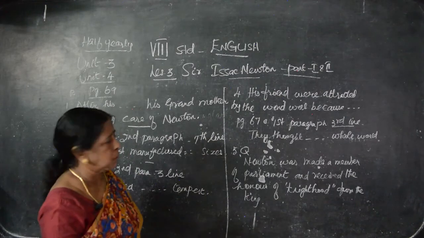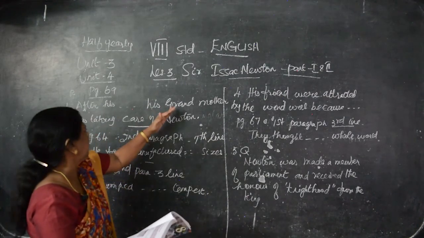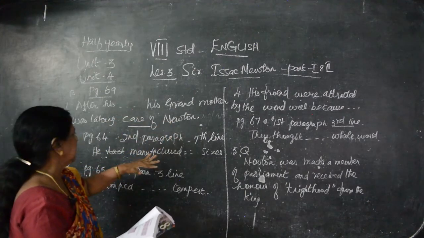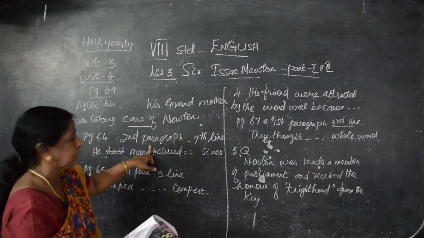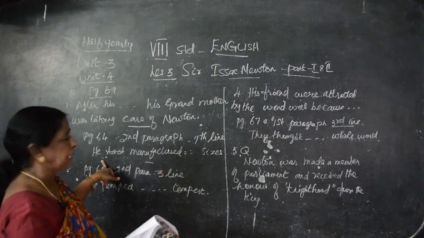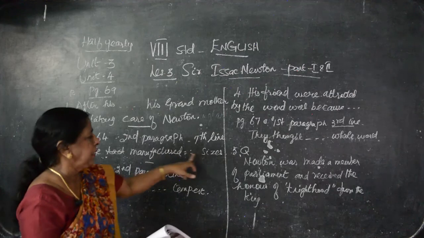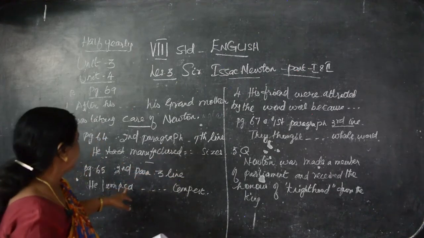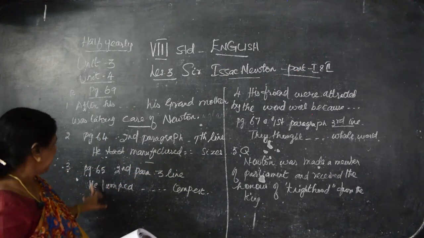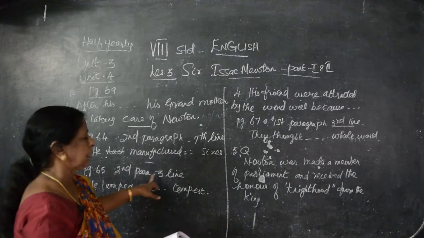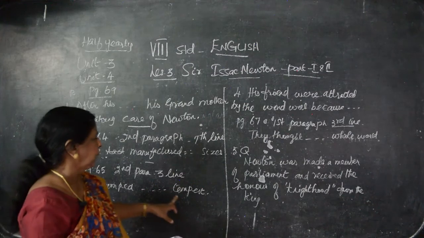Now, children, I gave 5 questions and answers. I think you would have understood better. First question: grandmother was taking care of Newton after his father's death. Second, I said second paragraph, seventh line. This is the beginning line, E. E had, in the place of had, we have to write manufactured, ending at sizes. Third one, in page number 65, second paragraph, third line, he jumped to tempest.